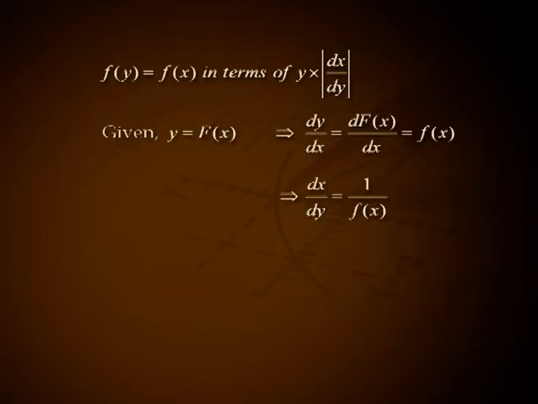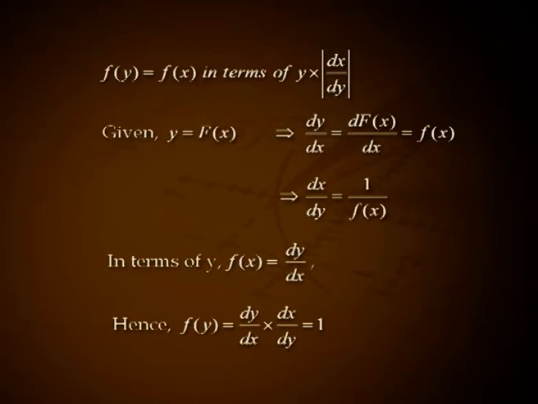Problem 3. X is a random variable with continuous distribution. Find the distribution of Y equal to capital F of X, where capital F of x is the distribution function of capital X. Solution. By the method of change of variable, f of y equal to f of x in terms of y into modulus of dx by dy, given y equal to F of x. This implies dy by dx equal to d by dx of F of x, that is equal to small f of x. This implies dx by dy equal to 1 by small f of x. In terms of y, f of x equal to dy by dx.